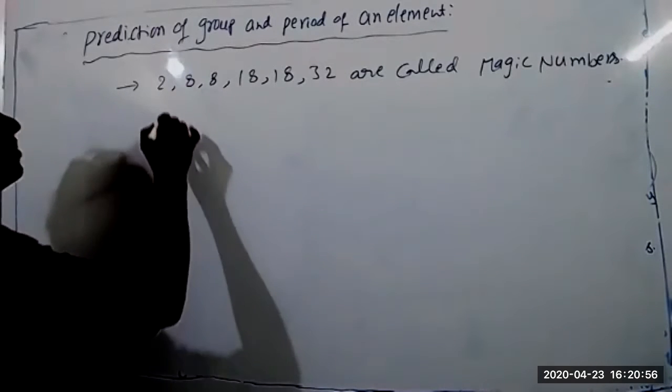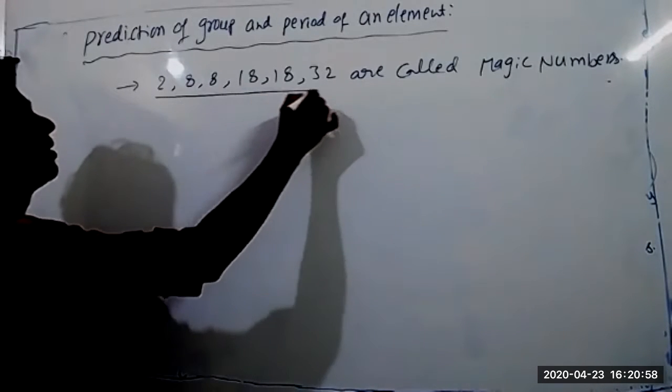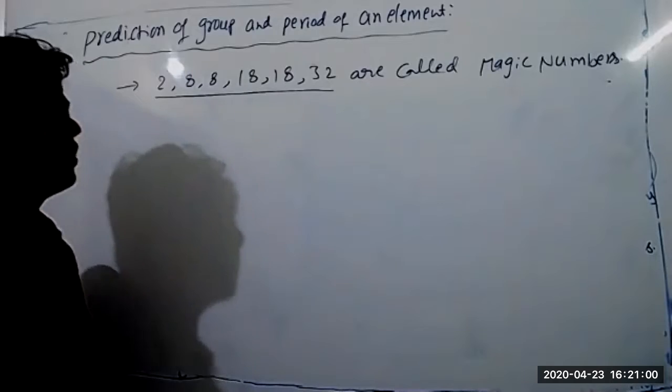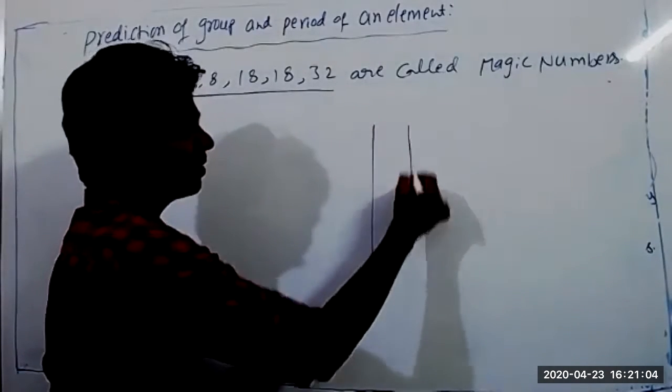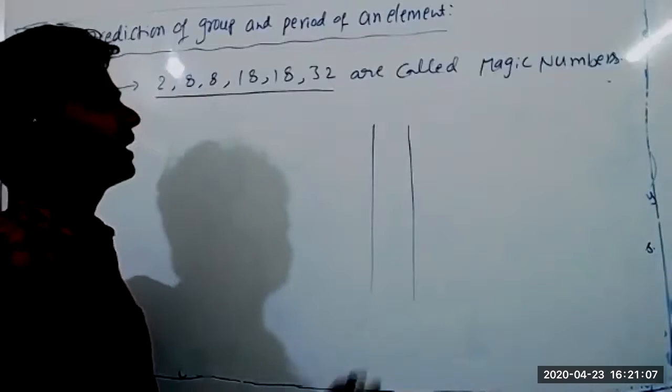These magic numbers are useful: when you know a particular element in a group, you can easily predict the atomic numbers of the respective group elements.